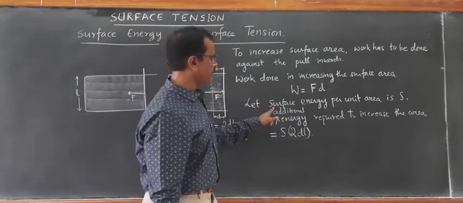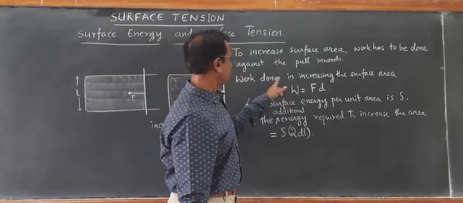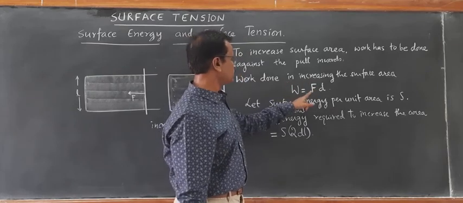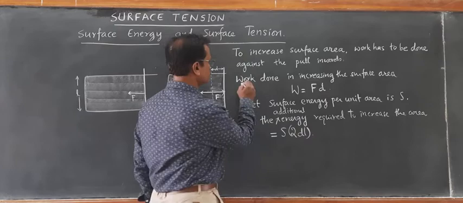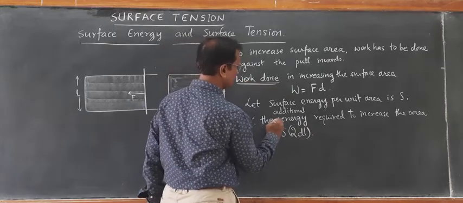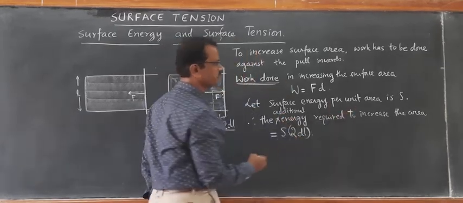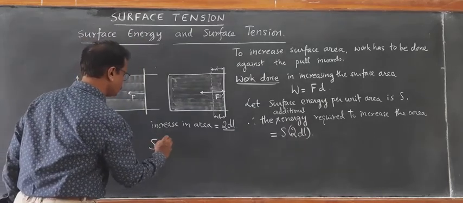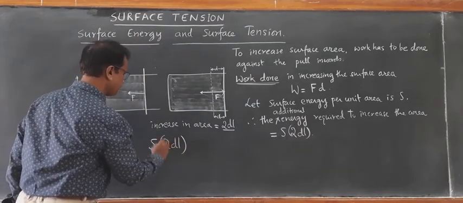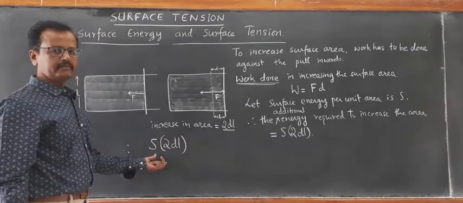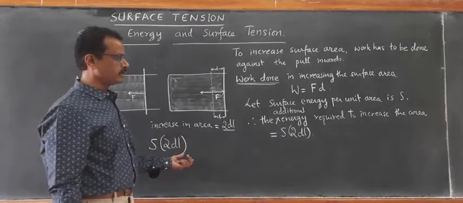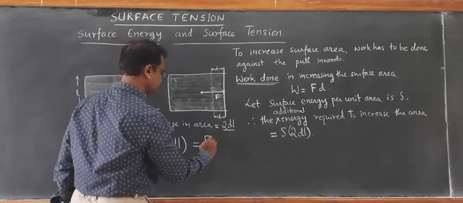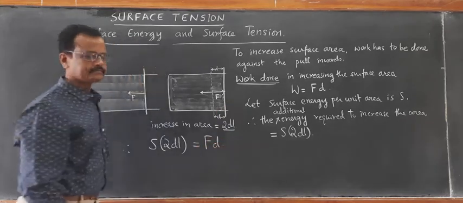We have already taken the work done in terms of force into displacement. So this work done must be equal to the additional energy required to increase the surface area. Therefore, S into 2 dl, the additional energy required to increase the area, must be equal to the work done, that is F into d.